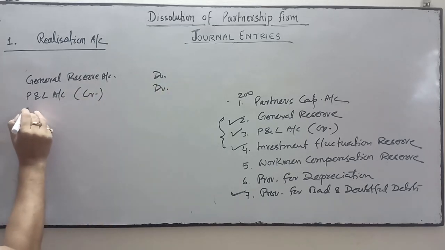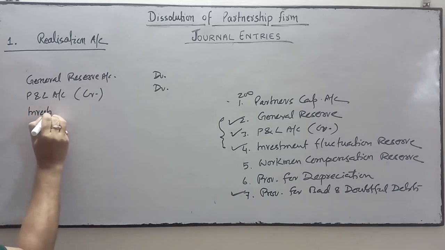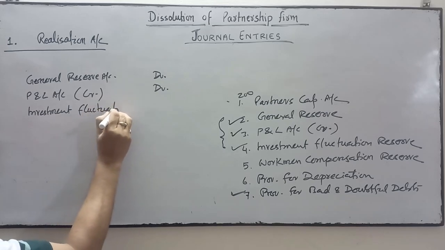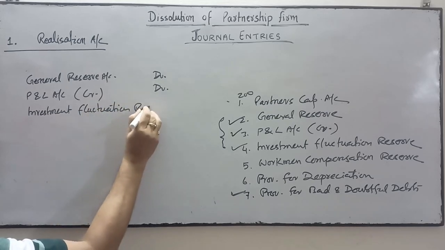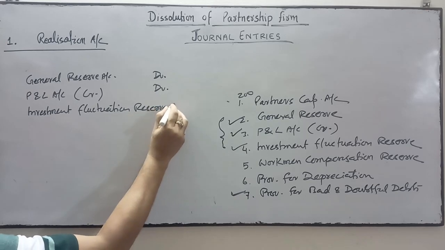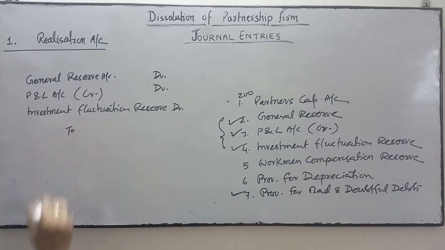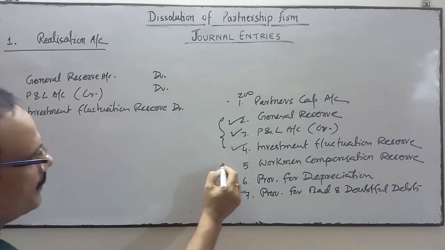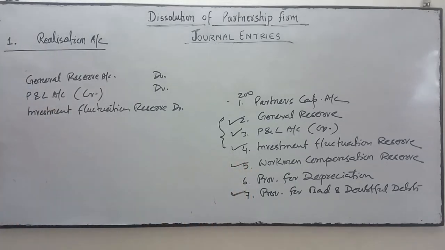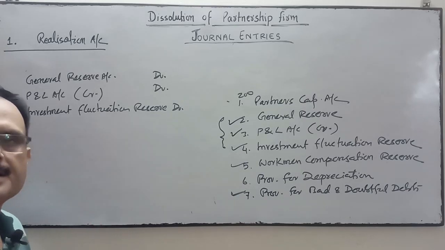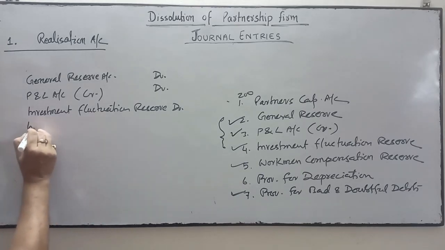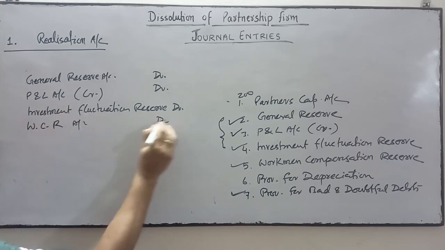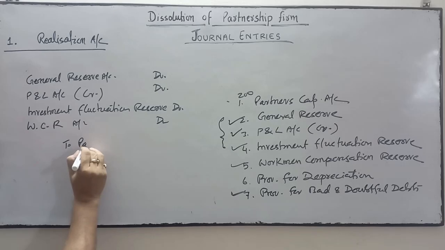Investment fluctuation reserve will be debited to partners capital account, and even this workman compensation reserve, if there is no claim against the workman compensation reserve, then workman compensation reserve account debit to partners capital account,